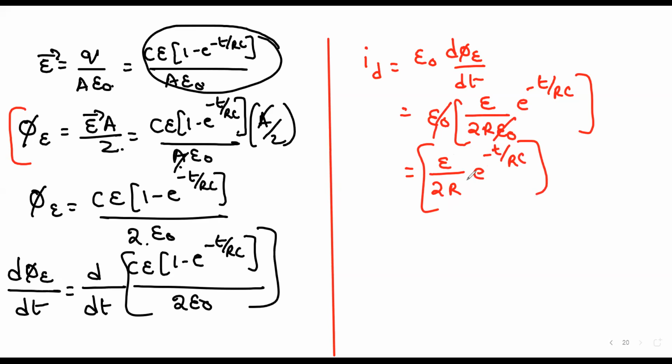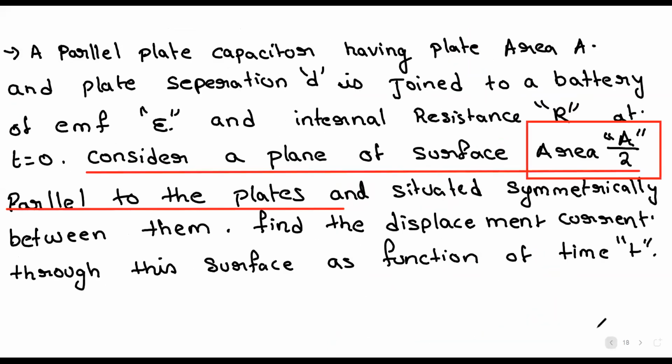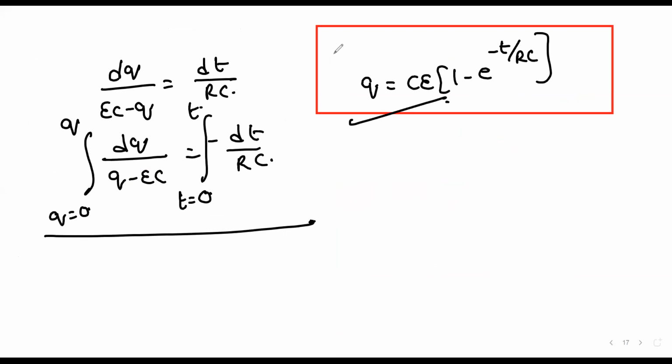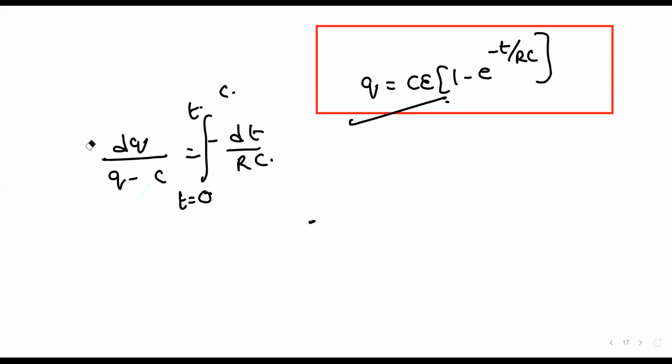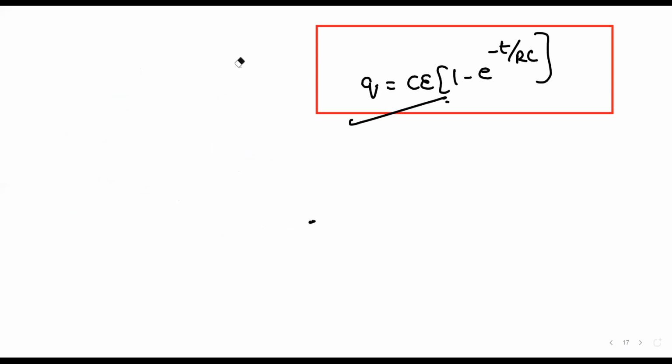Okay, dq/dt. Look here, you substituted the value of q as, I think, whatever the value substituted, it is for discharging, it's not for charging.